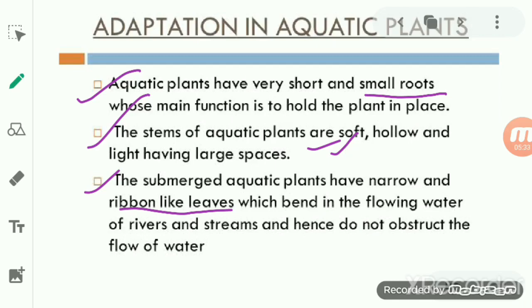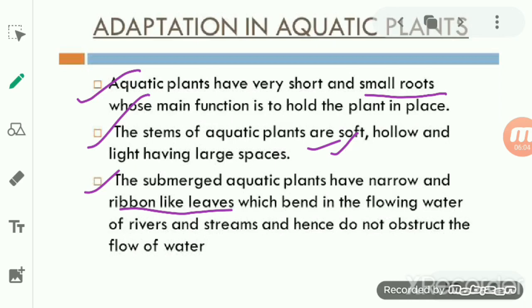The leaves will also flow with the water. So you see, it is because of its flexibility that it can survive in the water very easily. The leaves bend in the flowing water, and there are some leaves which are highly divided, so that the water can flow easily through them without damaging the plant.